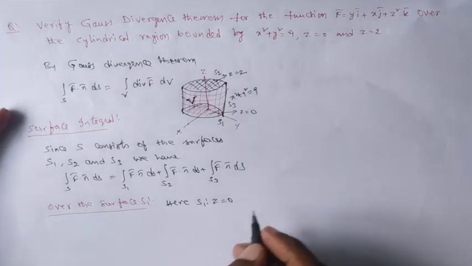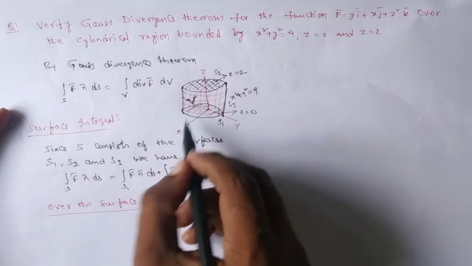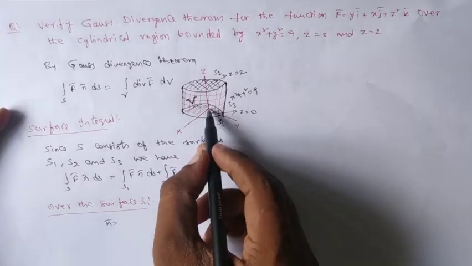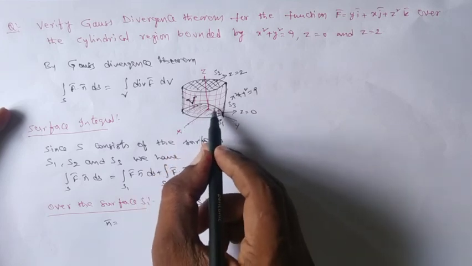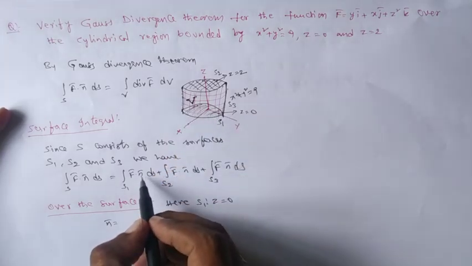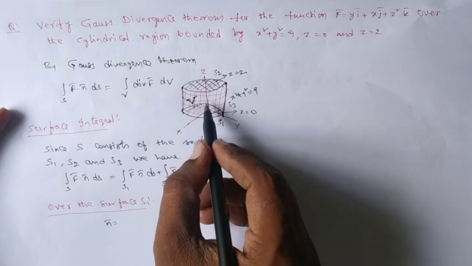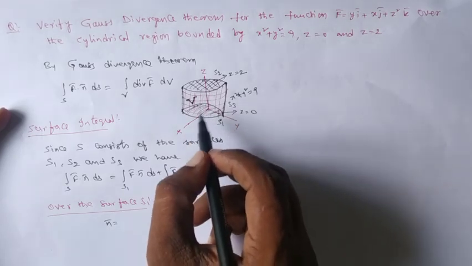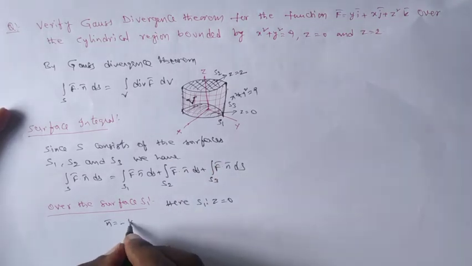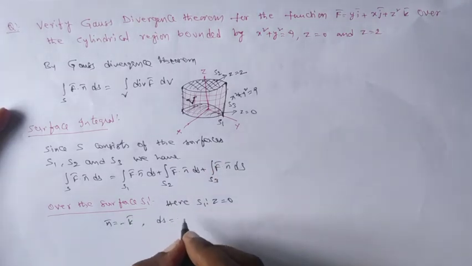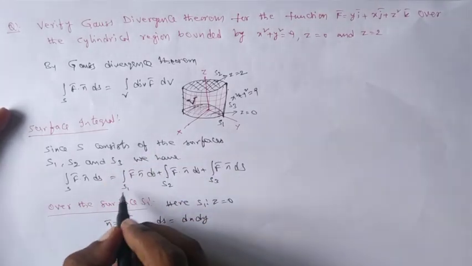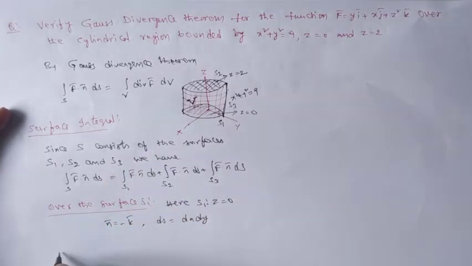So when it is taken on the xy plane, clearly n bar, since it is on the xy plane, we should take n bar as the outward unit normal to the surface. Along the z axis is our unit vector, but we should take the outward one. So we should take it as minus k bar, and ds becomes dx dy, since it is on the xy plane. So in order to evaluate the integral over S1 of f bar dot n bar, first I just want to write what f bar dot n bar is.